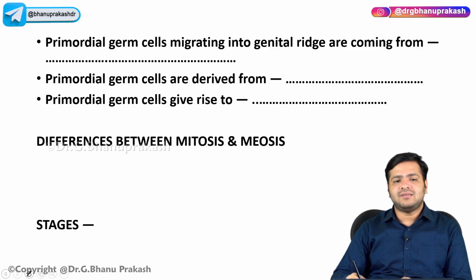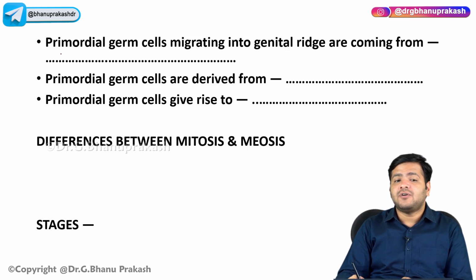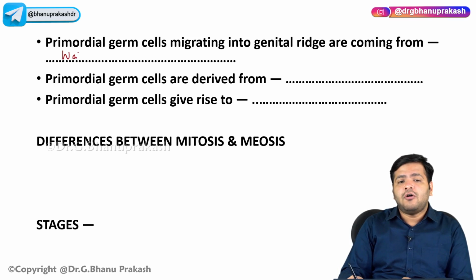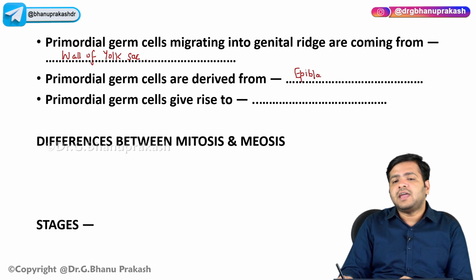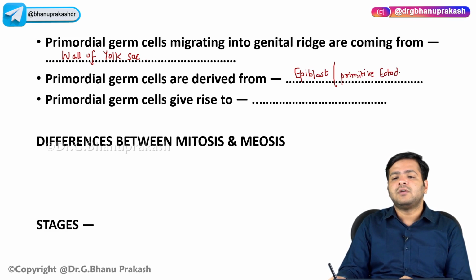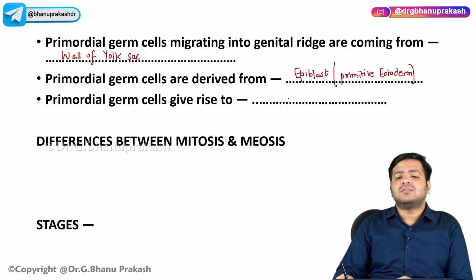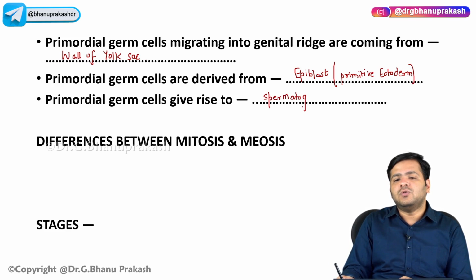Now the very first question says the primordial germ cells migrating into the genital ridge are coming from the wall of the yolk sac. I have already told you, yes, they are coming from the wall of the yolk sac. But again, if the question says the primordial germ cells are derived from, they are derived from epiblast, that is also called the primitive ectoderm, and these primordial germ cells will give rise to spermatogonium and oogonium.